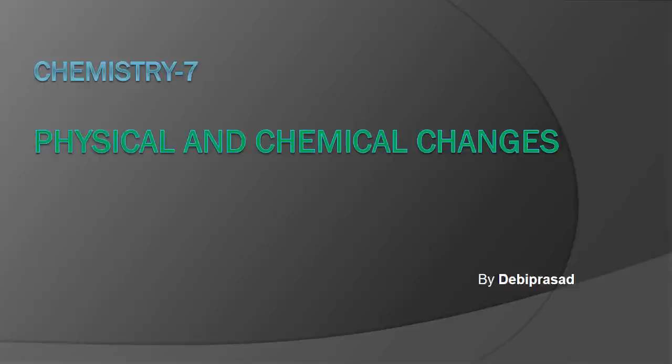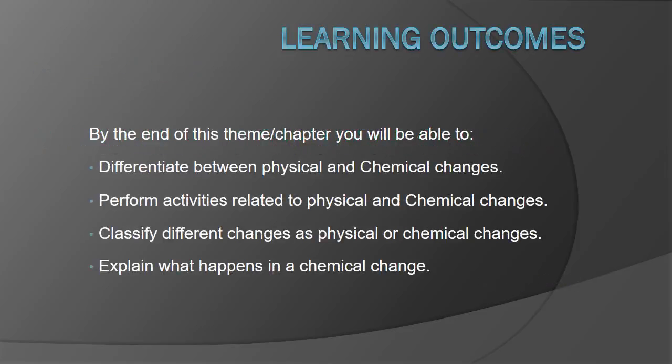Today, I will explain to you all about chapter number 2, that is, physical and chemical changes. Learning outcomes. By the end of this chapter, you will be able to differentiate between physical and chemical changes. Secondly, perform activities related to physical and chemical changes. Thirdly, classify different changes as physical or chemical changes. And at the end, you will be able to explain what happens in a chemical change.